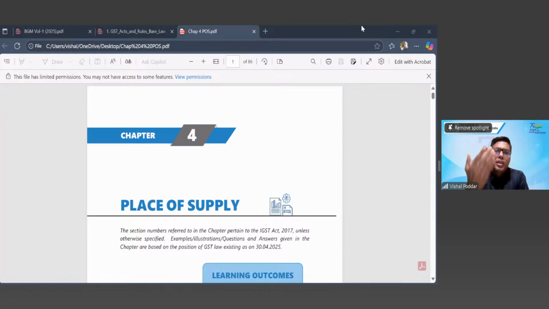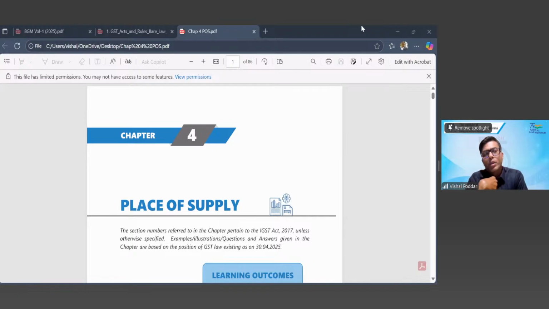He is further selling this for 150 rupees to Shamli. Let us say Shamli is in Delhi. Now, on this 150, let us say Krishna is charging 30 rupees as GST. Interestingly, Krishna does not have to pay the 30 rupees to the government because he has already paid 20 rupees to me when purchasing the goods or service.